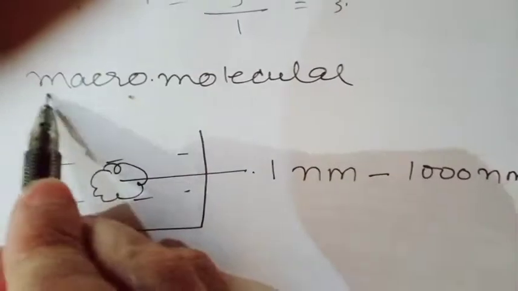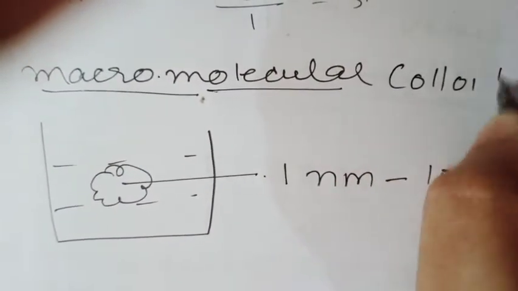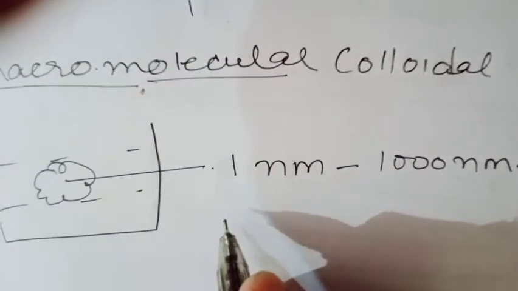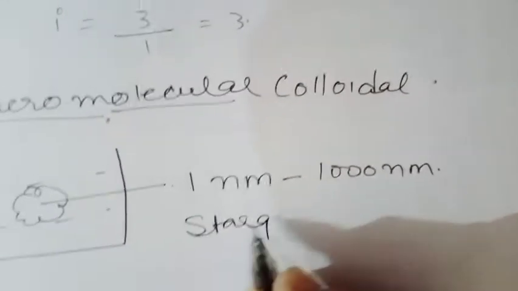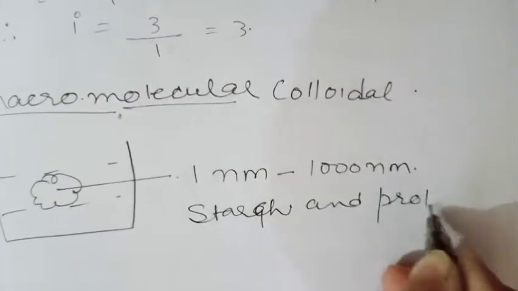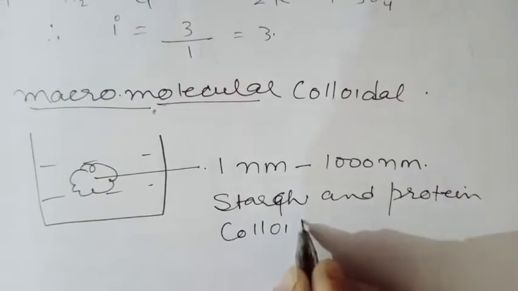At that time you get a macromolecular colloidal solution, and the typical example is colloidal solution of protein, colloidal solution of starch. So starch and proteins form this type of colloidal solutions.